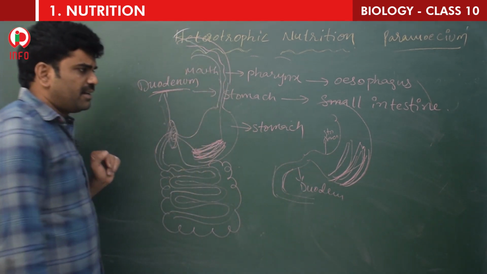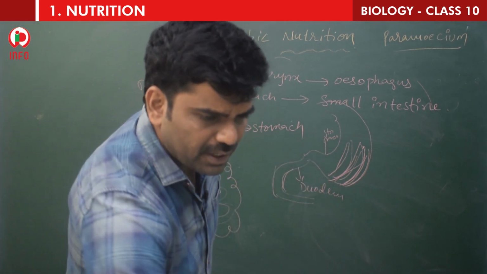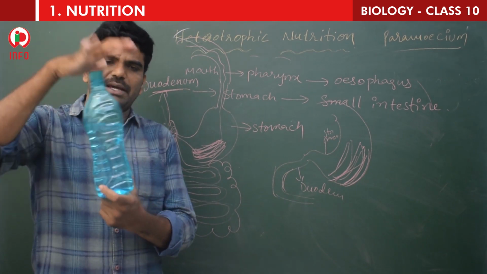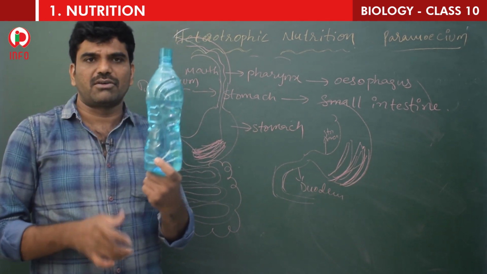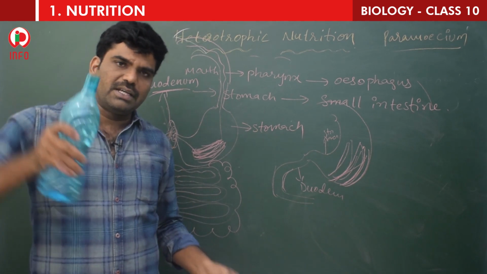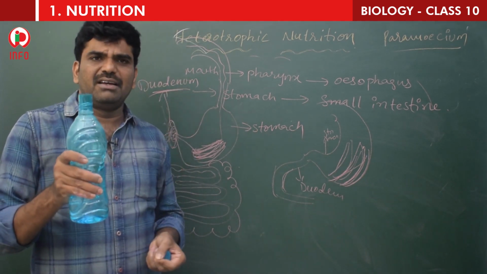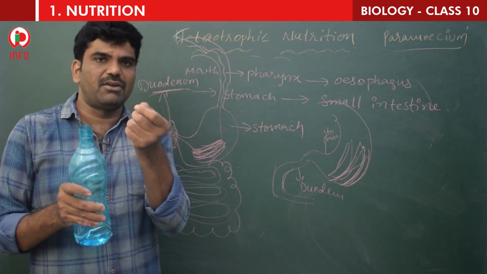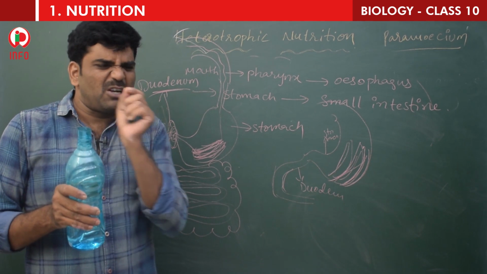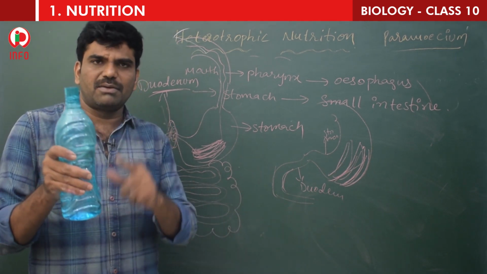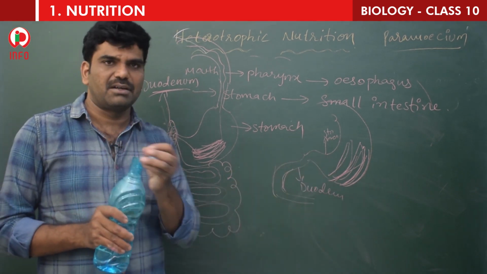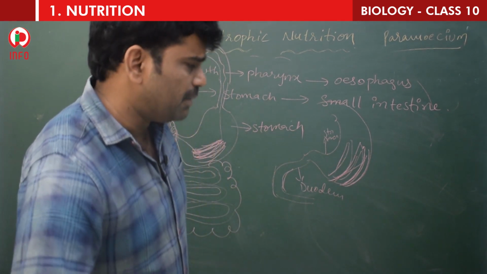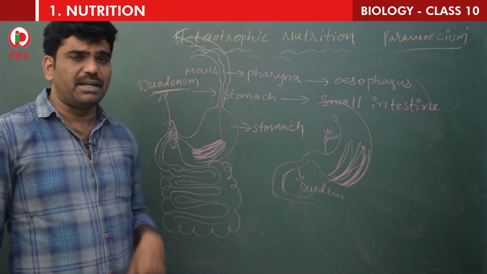So imagine this is a bottle. The volume of the bottle is very much, nearly 1 liter. Yes or no? If you pour this into a small refill, like the refill in a pen, what will happen, children? The refill is a very small tube like the small intestine, and the bottle is somewhat large like the stomach. If you pour directly into that, so much water will be wasted, and the refill can't be refilled.